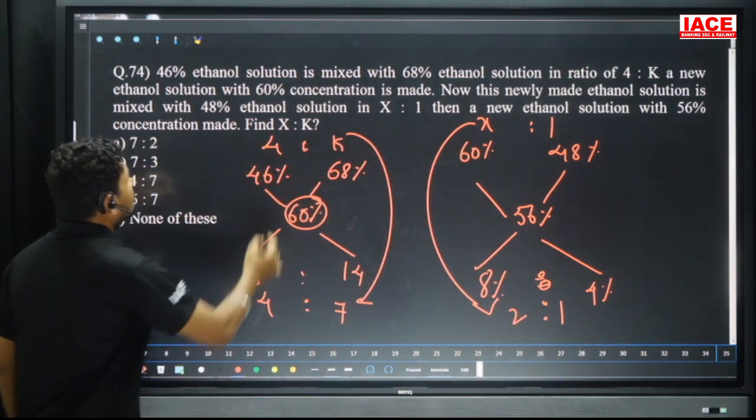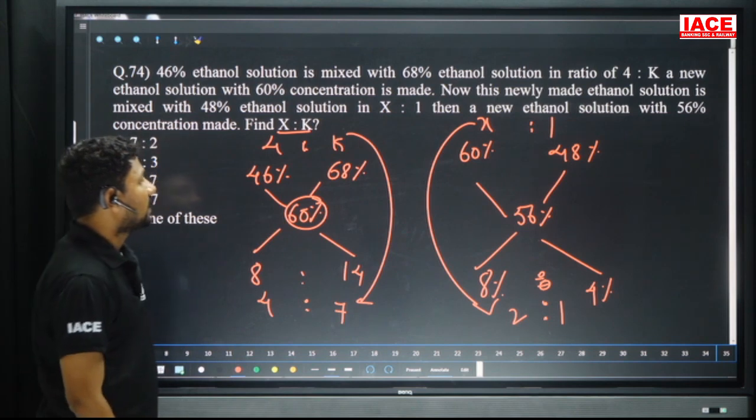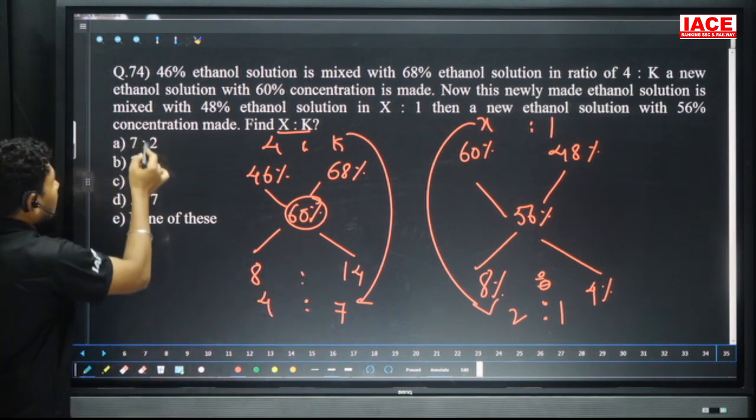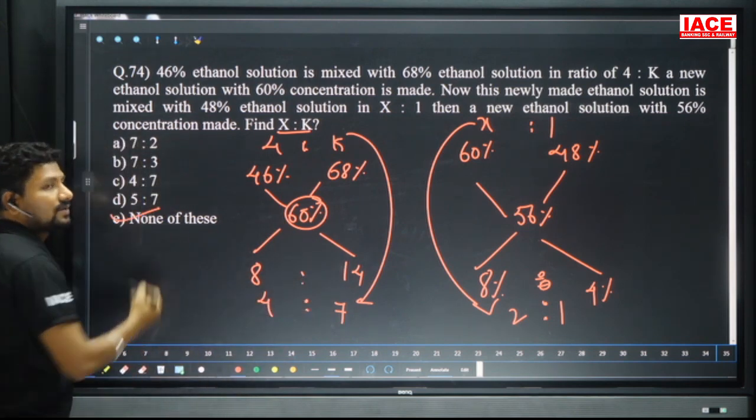Finally, they need what is the ratio? X is to K. X is to K is equal to 2 is to 7. 2 is to 7 is not available. We have 7 is to 2. That means our option is what? None of these.